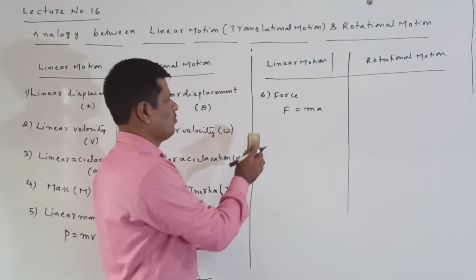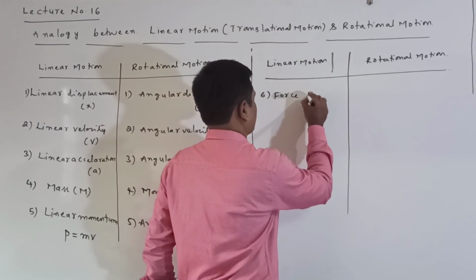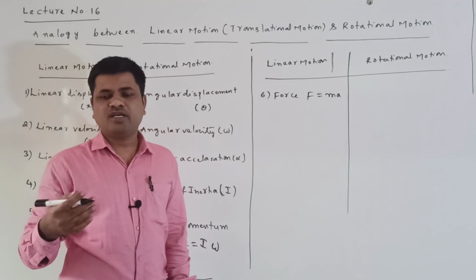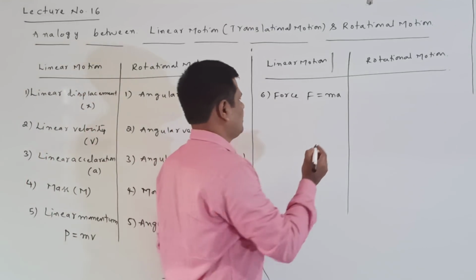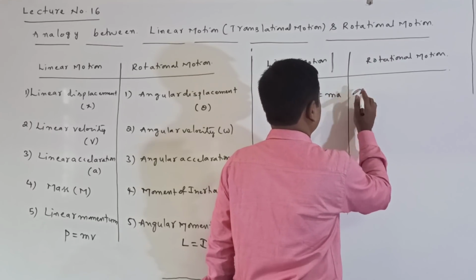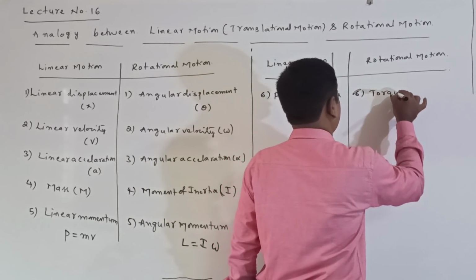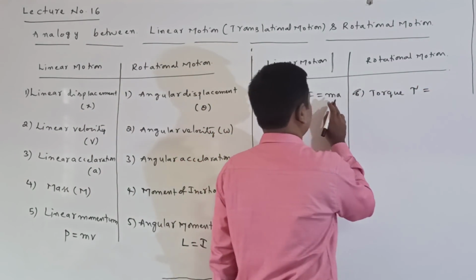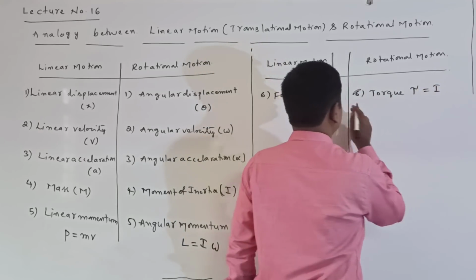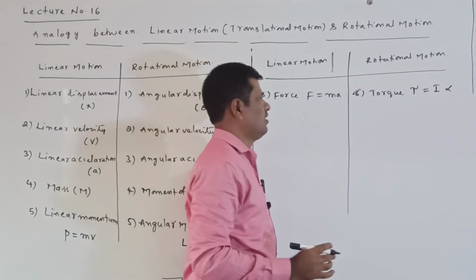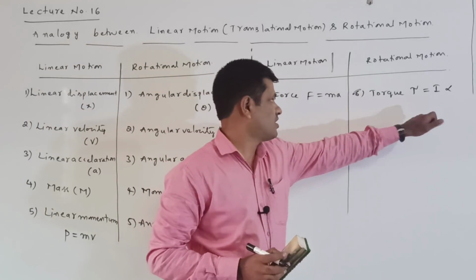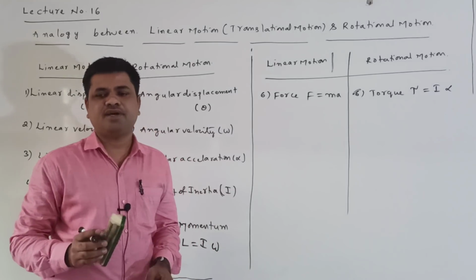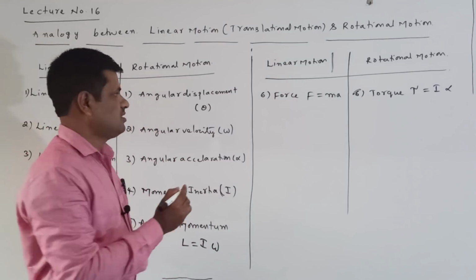In rotational motion, torque comes, denoted with tau. Tau is equal to I alpha: in place of m comes I, in place of a comes alpha. Mass is compared with moment of inertia, linear acceleration with angular acceleration.